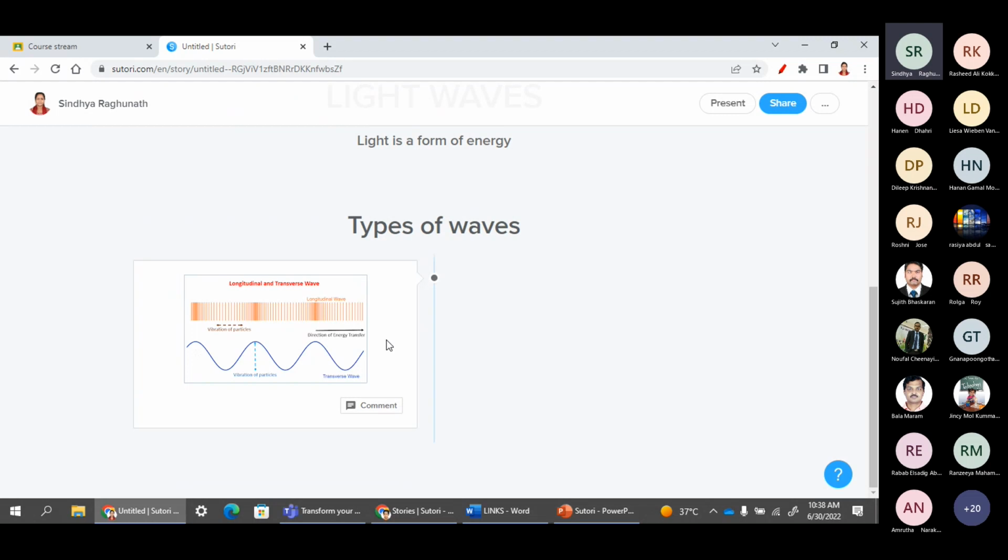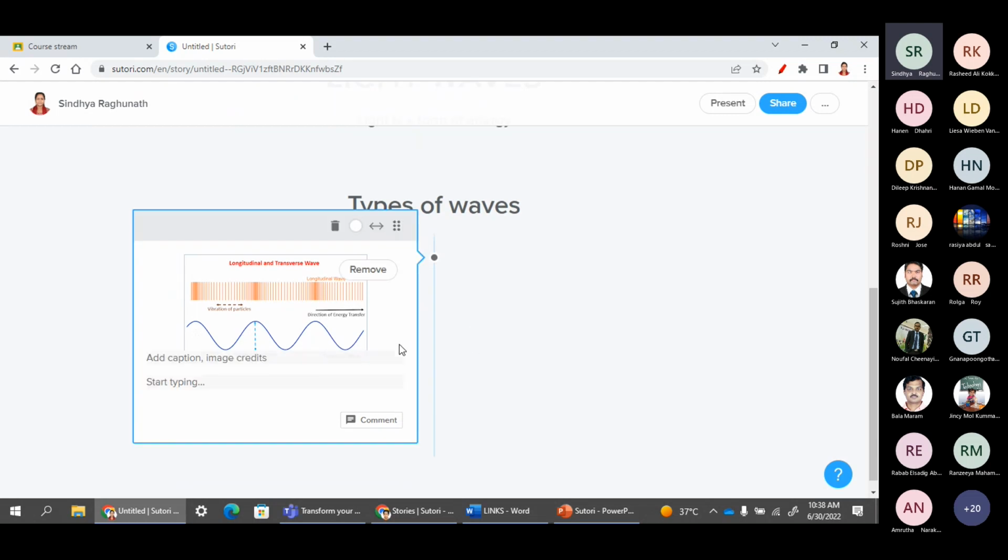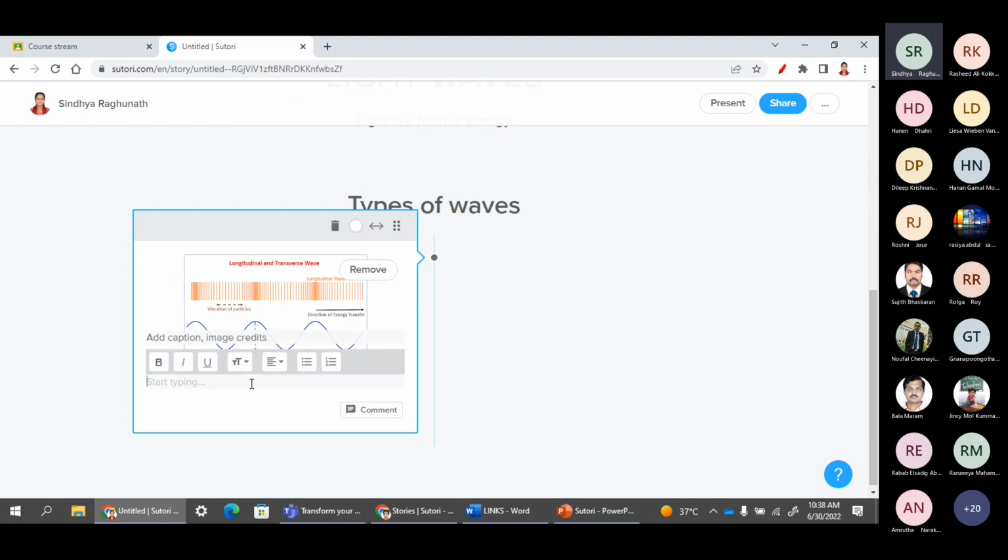Okay, but now it is not in edit mode. So just click on that. It will be highlighted. That means it is under edit mode. So here again, I want to type the heading, types of waves. And I know it is like longitudinal, depends on our context, transfers. So here the heading is very small.